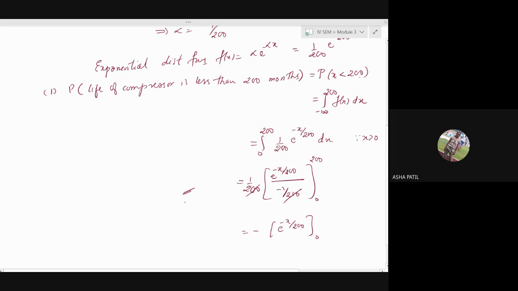The length of a telephone conversation has an exponential distribution with a mean of 3 minutes.